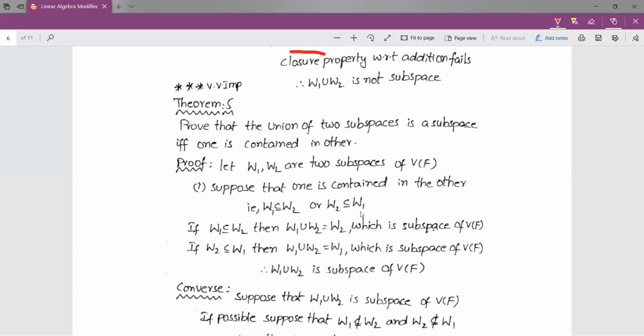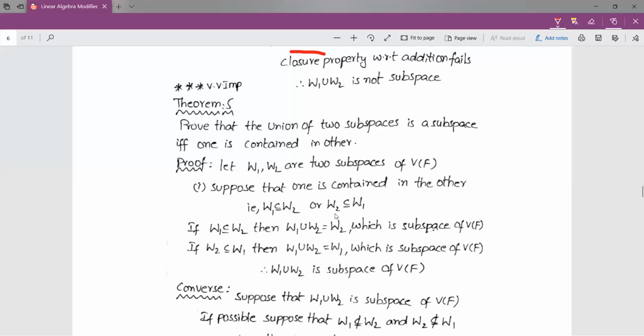If W1 is a subset of W2, then W1 union W2 is equal to W2, because W1 is contained in W2. It means W2 is a bigger set than W1, so the union gives the bigger set. So W1 union W2 is equal to W2. In our hypothesis, we have written that W1, W2 are two subspaces. Since W2 is a subspace and equals W1 union W2, W1 union W2 is also a subspace of V(F). So this is when W1 is a subset of W2.